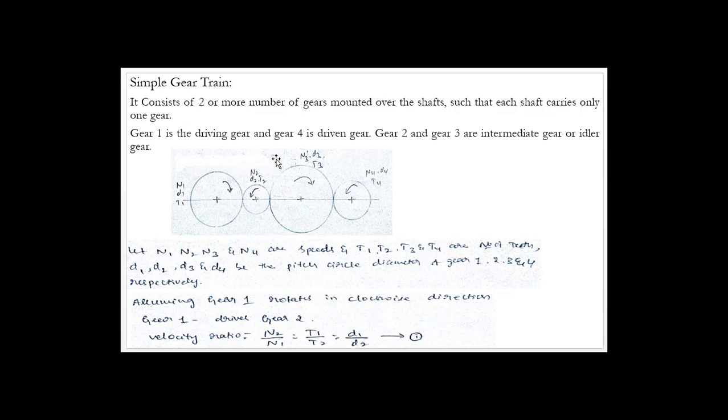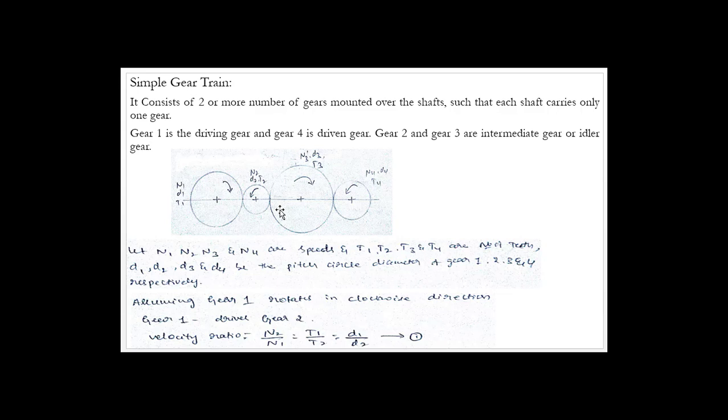I think you all understood this. More gears will be used, and all these gears are mounted in such a way that each shaft carries one gear only. Next, the first gear will be the driving gear and the last gear will be the driven gear, and the gears in between are called intermediate gears, or you can call them idler gears.